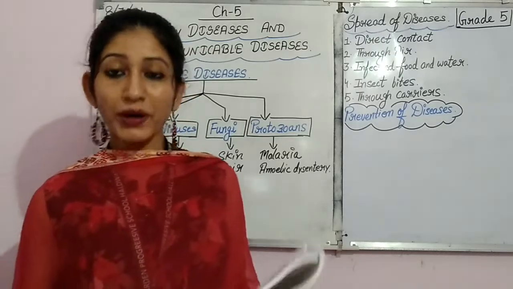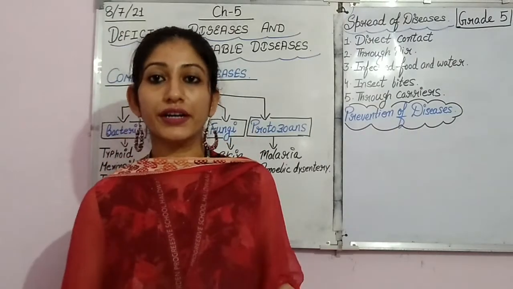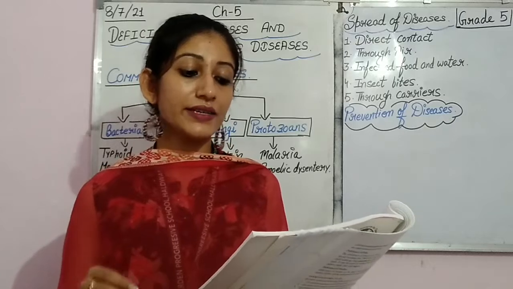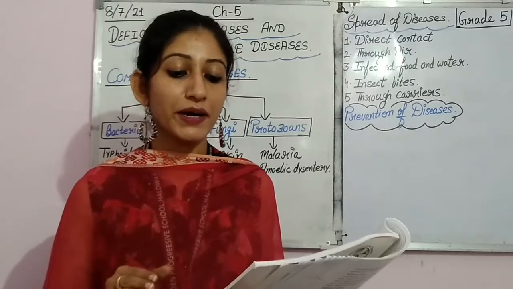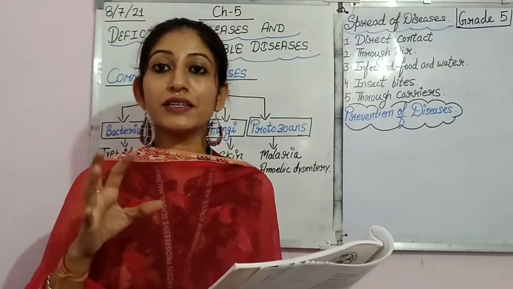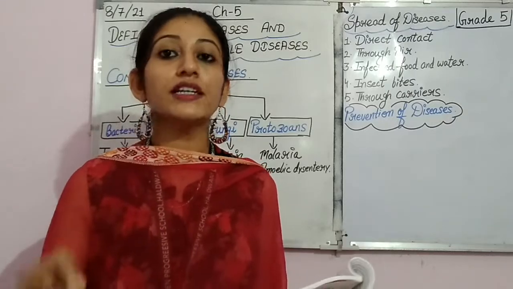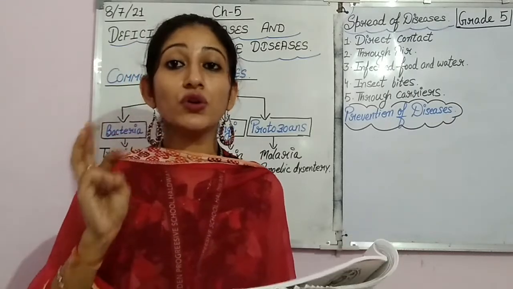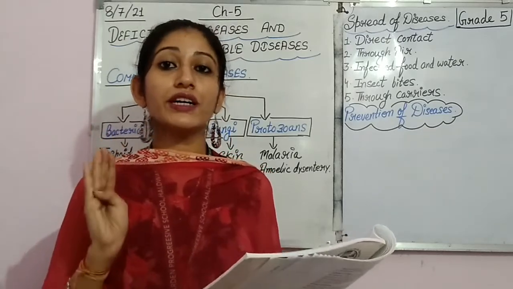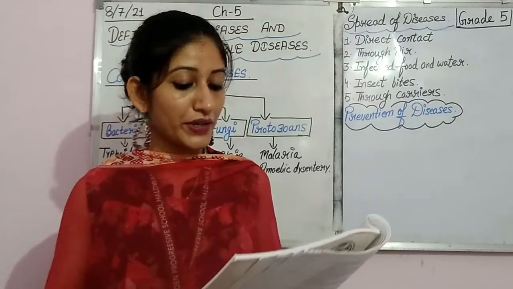So see. Open page number 45 of your science book. Everything is given here, so we will just do the reading. The rest I have explained to you. See, through direct contact, many diseases spread through direct contact with the sick person or with his clothing or other articles used by the sick person. Suppose any person is suffering from a particular disease. So if you are in direct contact with the person, or if you are using his clothes for anything, for working, for washing, for wearing, or if you are touching anything that is touched by the sick person, this disease is spread from one person to another.